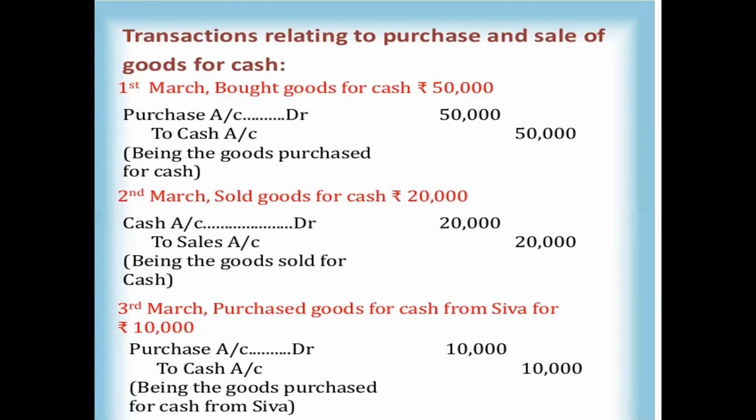So here you take the two accounts: one is the purchase account and the second one is the cash account. Purchases means cash going out. We are giving money, no? So the cash is going out, and going out means it is credited. So purchase account debtor to cash account, being the goods purchased for cash from Shiva.